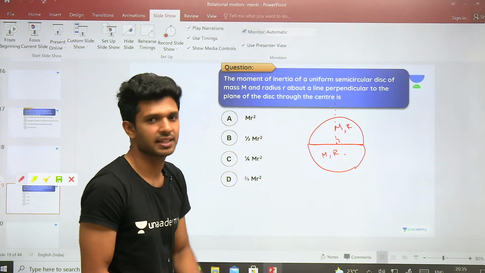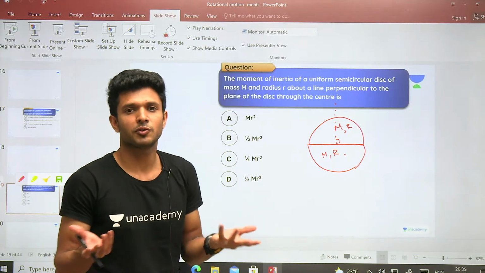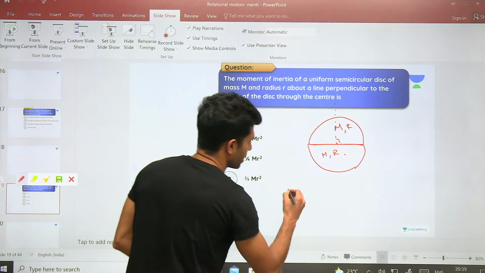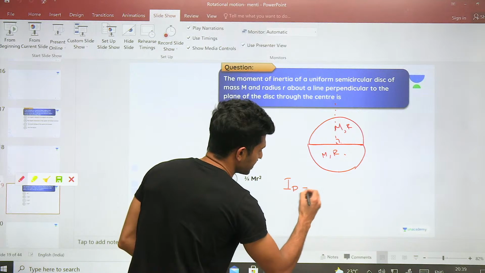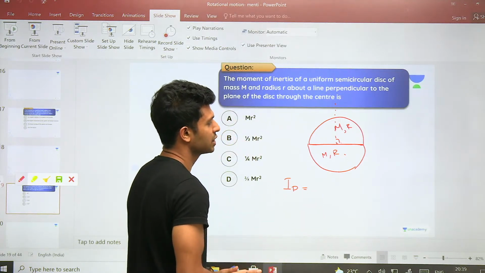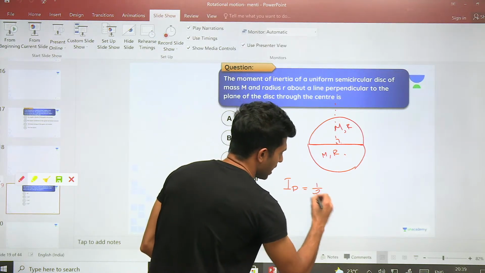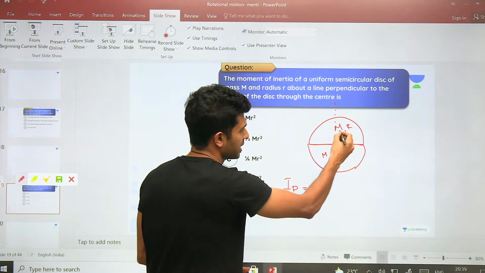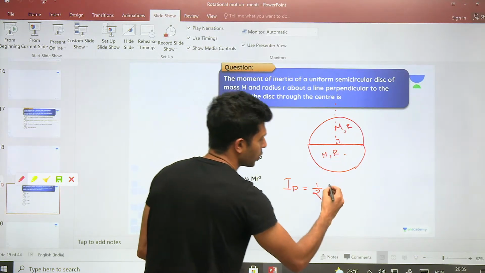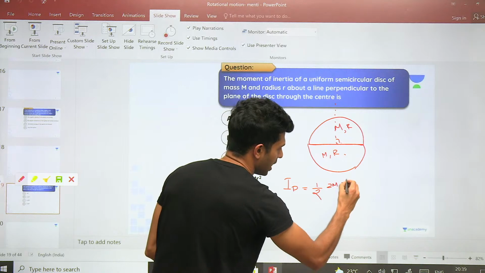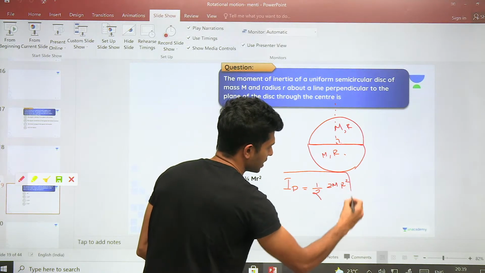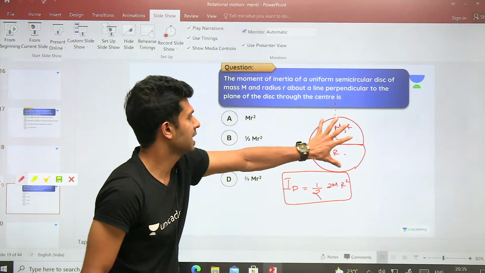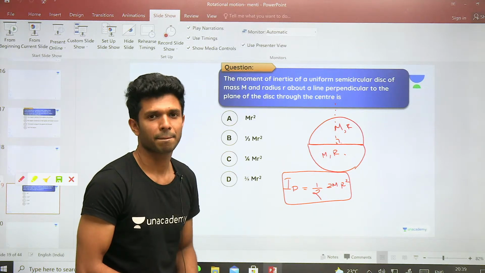It became the entire disk. इसका formula हमको पता है. What is the formula? mr square by 2 है ना. I disk is equal to the moment of inertia of the entire disk, which is half mr square. But here, as we have combined two of them, mass became 2m, so it is 2m r square by 2, right? This is the total moment of inertia of this entire disk, है ना.